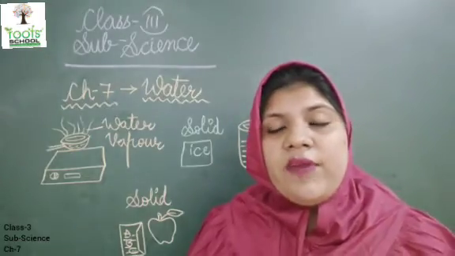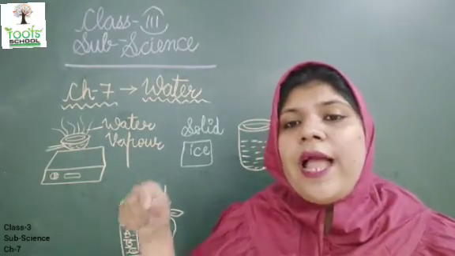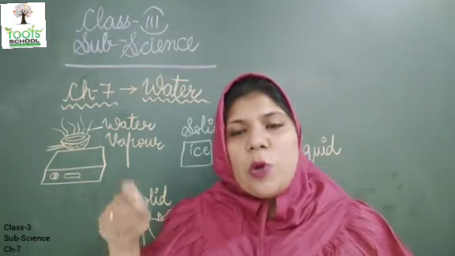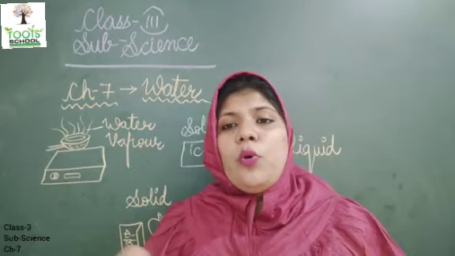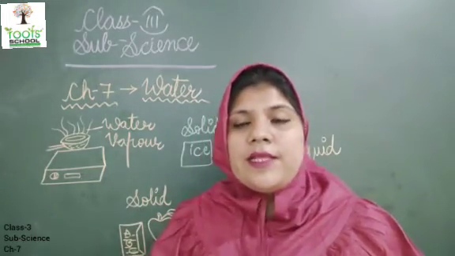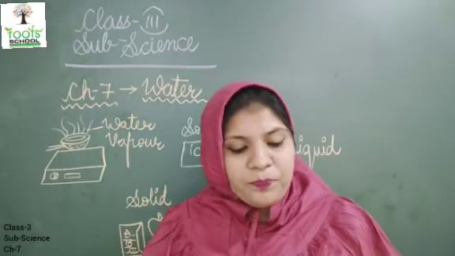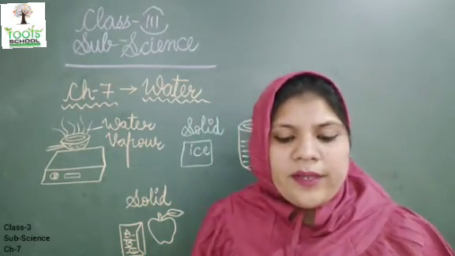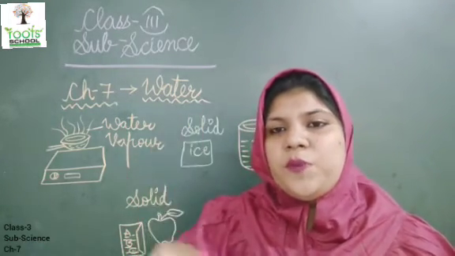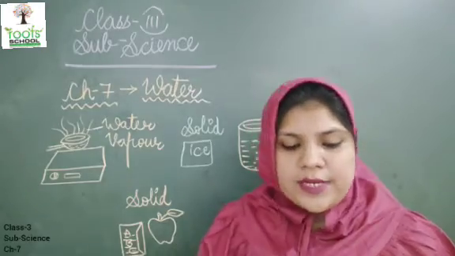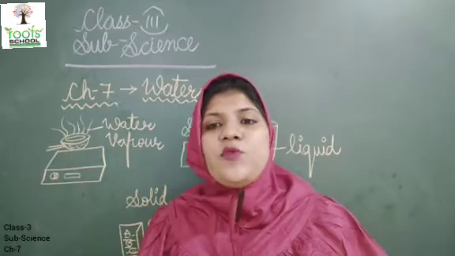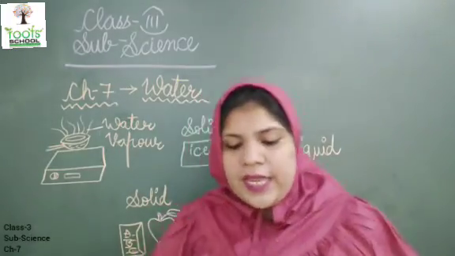The water doesn't have its own taste. If you add sugar in it, then it will become sweet. If you add salt in it, it will become salty. So water doesn't have its own taste. Now, water is colorless. It doesn't have its own color also. If we put clean water in a transparent container, we can see through it. That means water has no color, it is transparent.